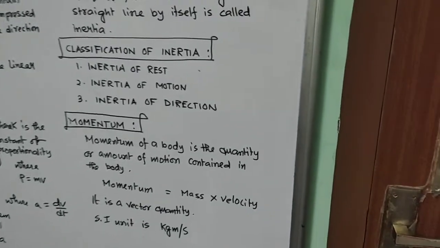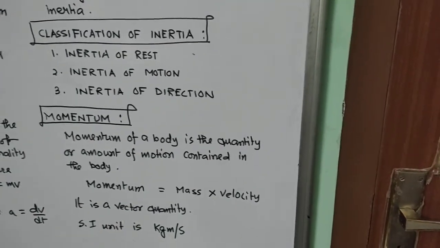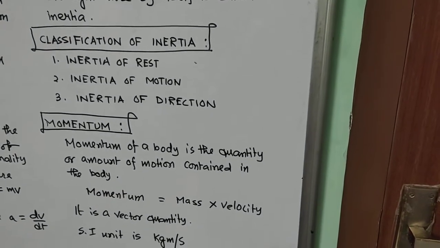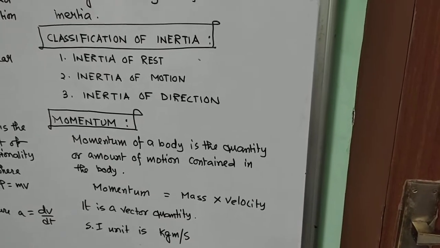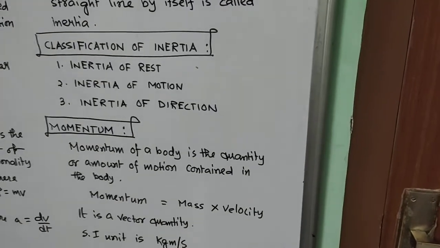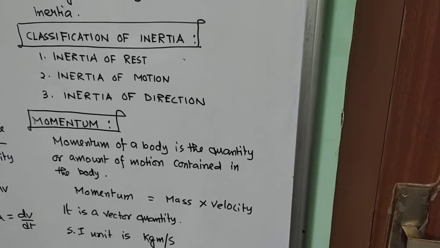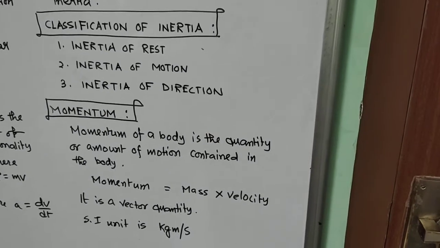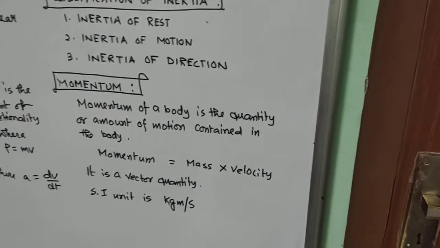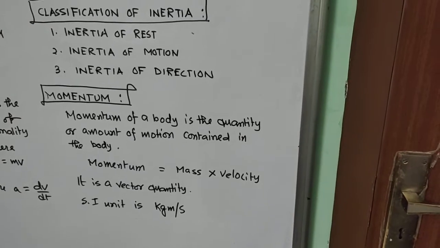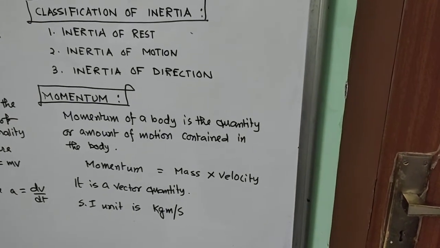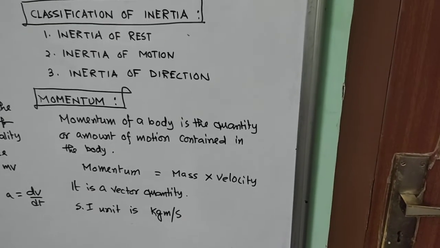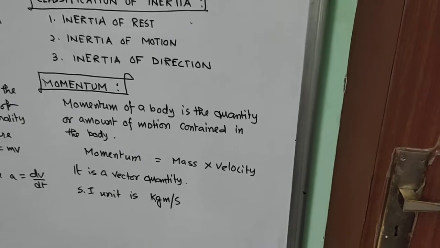Now the next part which we are trying to define is momentum. Momentum you have got in lower class, maybe class 9. So let me read out. Momentum of a body is the quantity or amount of motion contained in the body. So if an object has a high velocity, or moves with a high speed, it means its momentum is high. Momentum is nothing but mass into velocity. So momentum basically measures the amount of motion contained in a body. It is a vector quantity and its SI unit is kg meter per second.